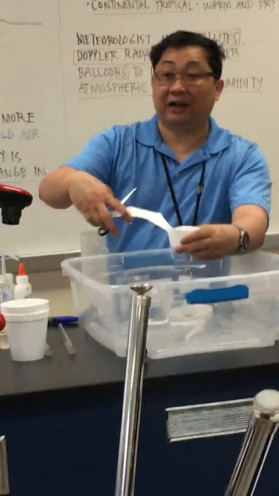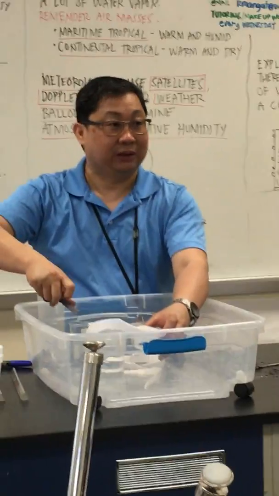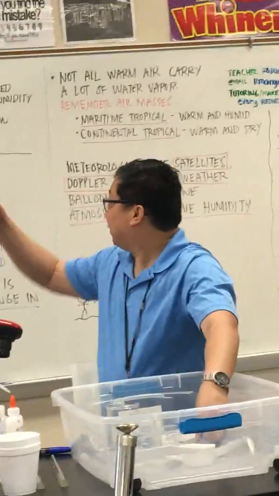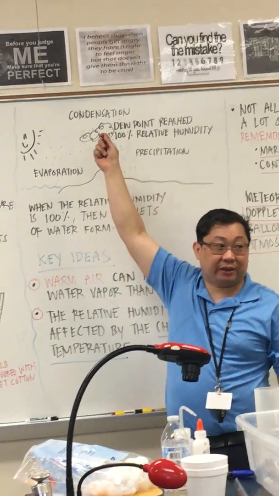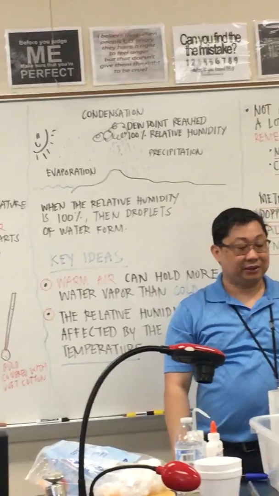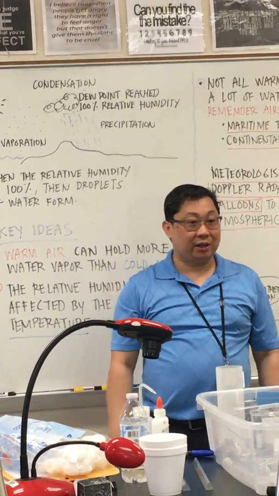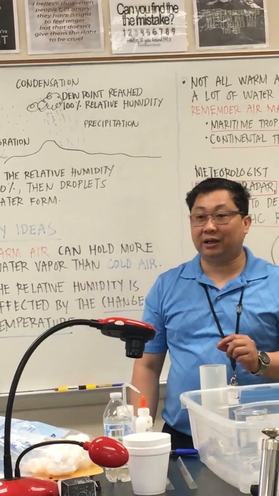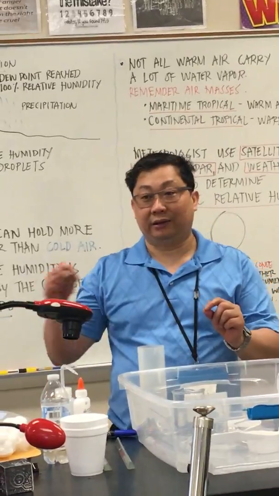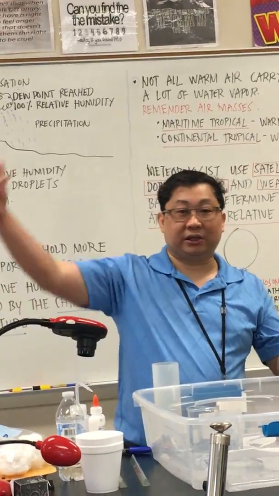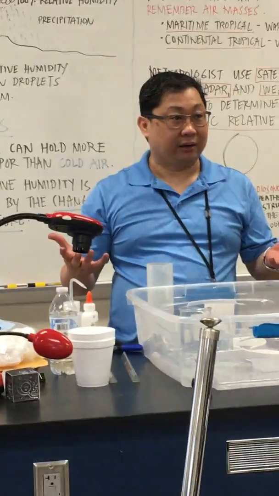So the higher the air goes, the colder it is, the less water vapor it can hold. And that is the reason why condensation happens in the upper troposphere. That results in precipitation. I hope that helps you understand what humidity is. Again, the key idea here is that warm air can carry more water vapor than cold air. If the temperature is decreasing, then less water vapor will be in the air.